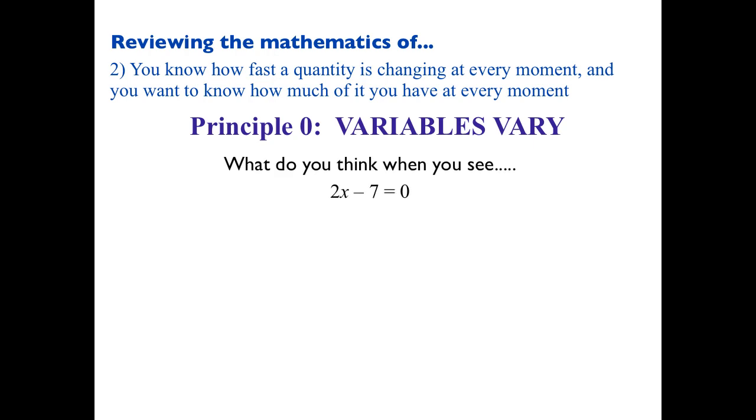All right, so when you see this, 2x minus 7 equals 0, what do you think? What comes to mind? What's that? X equals 7 over 2. Is that what you're saying? 7 halves, right? So x has a value, and you solve for x, and you get 3.5, right? So could x be 4 or 10 or negative 0.5? Yes or no? Could x be another value? Anyone say yes?